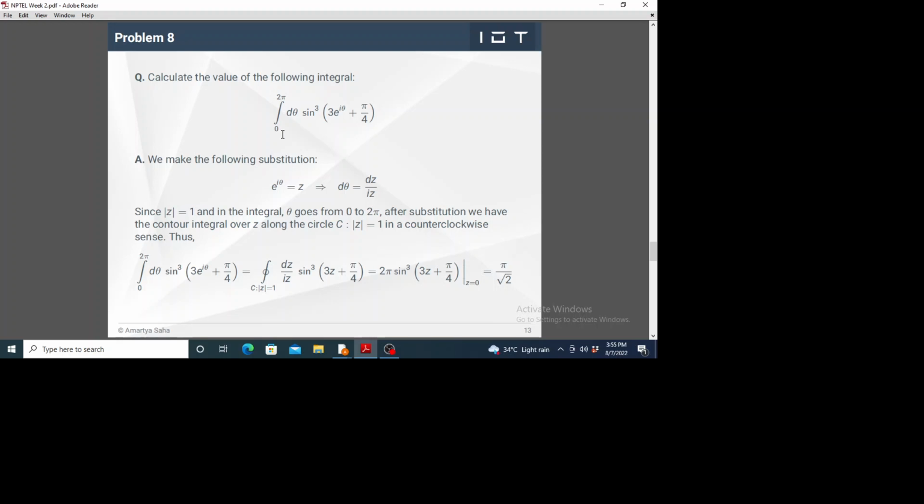Because you see, the limit of the integration was theta going from 0 to 2 pi. The lower limit of theta was 0 and the upper limit was 2 pi. So you have to trace theta from 0 to 2 pi, which amounts to revolving in the counterclockwise direction, because as I said, the unit circle is traced counterclockwise when you go from 0 to 2 pi, and in the limit you are also going from 0 to 2 pi. So that is how we define the direction of the curve.